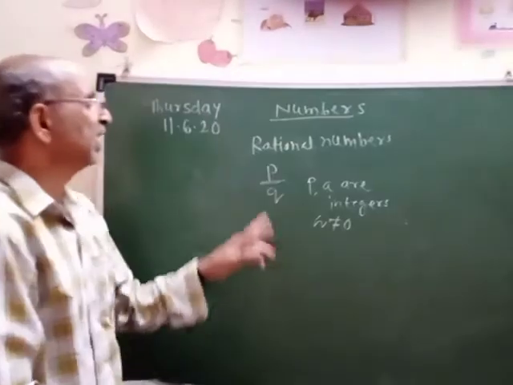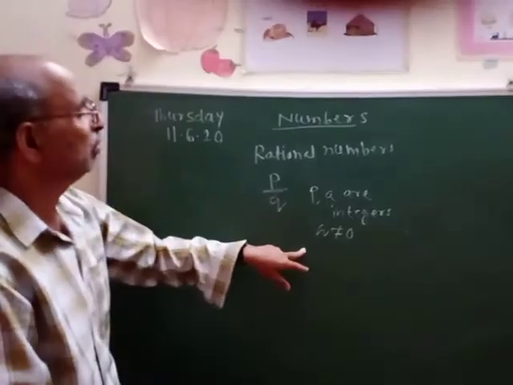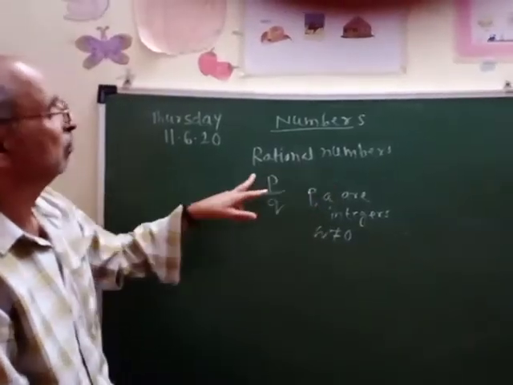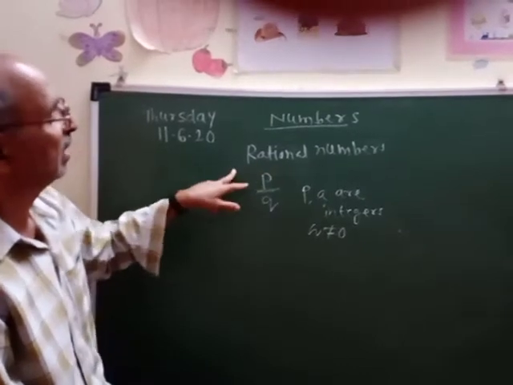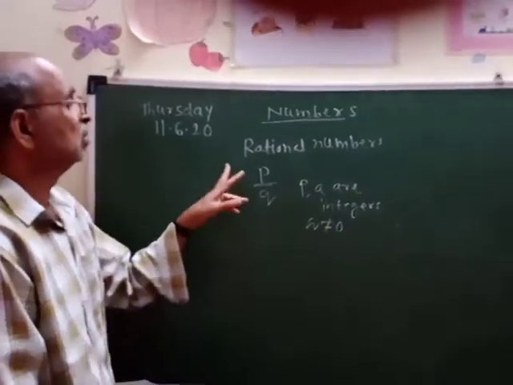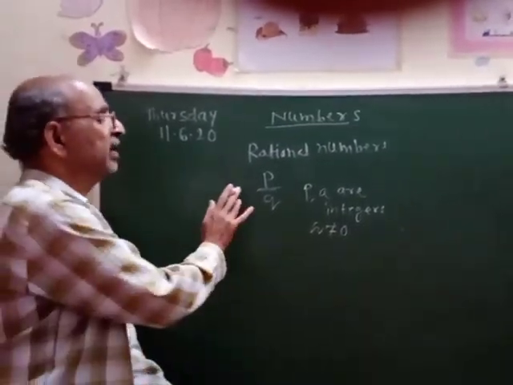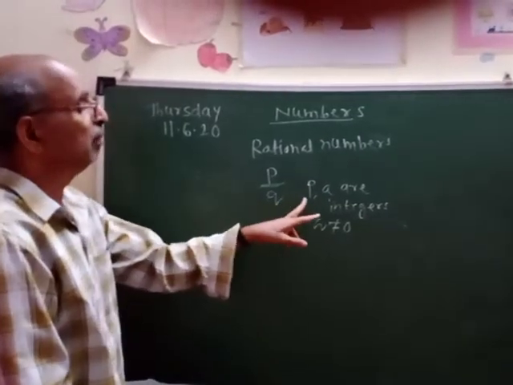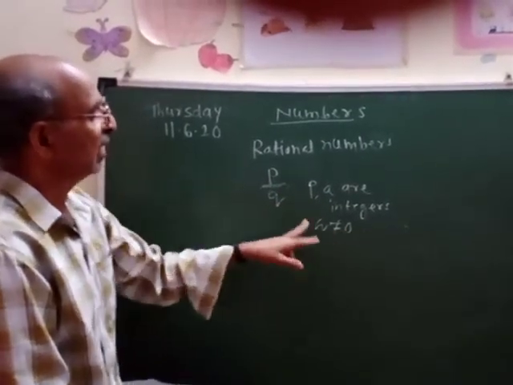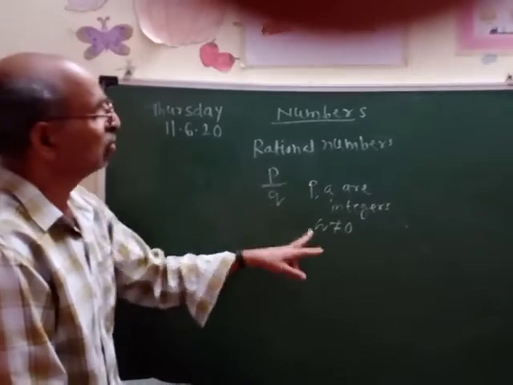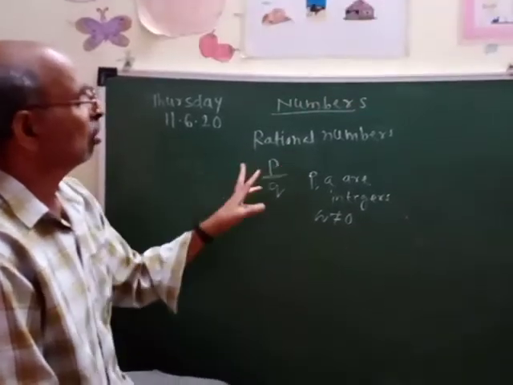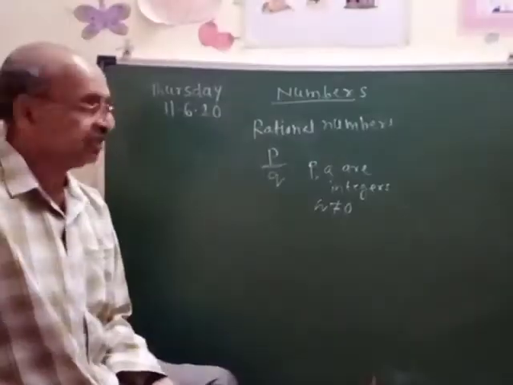This condition means the denominator should not be 0. Such numbers, which we represent on the number line, are called rational numbers.